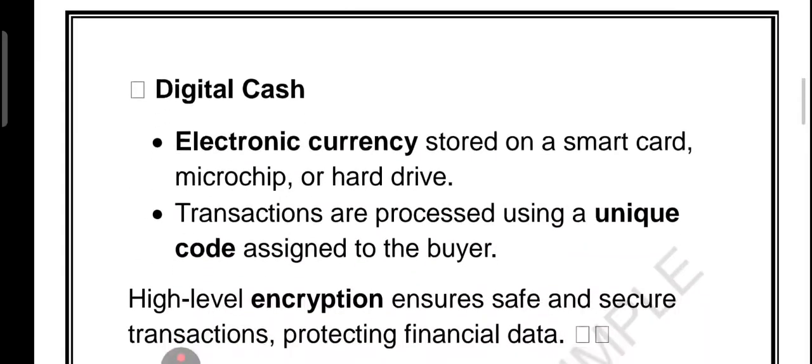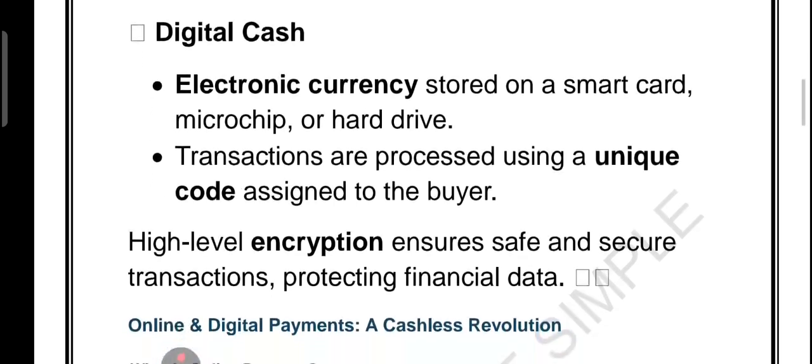And finally, digital cash. This is electronic money that exists only in cyberspace. Your bank money is converted into a special code and then stored on a chip, card or computer. When you make a purchase, you just use that code and the transaction is completed. So cash on delivery, check, net banking, credit or debit card. These are the different ways of making the payment.